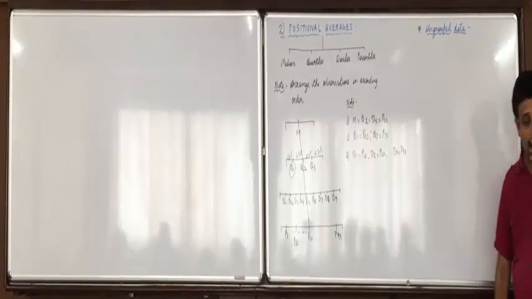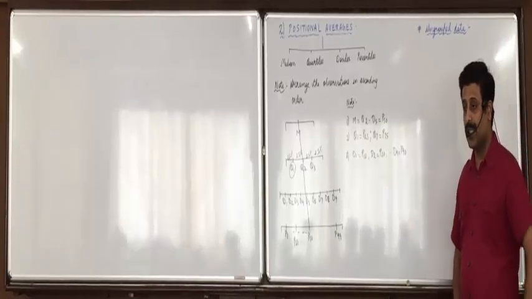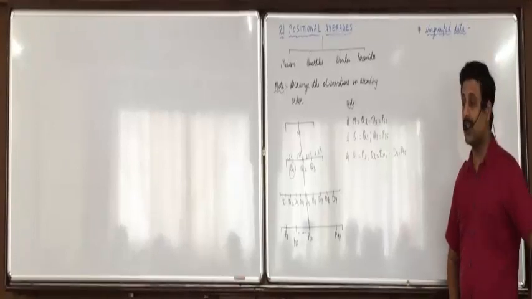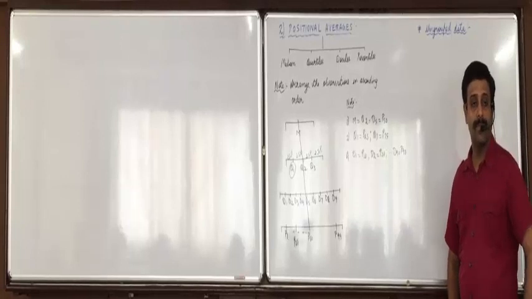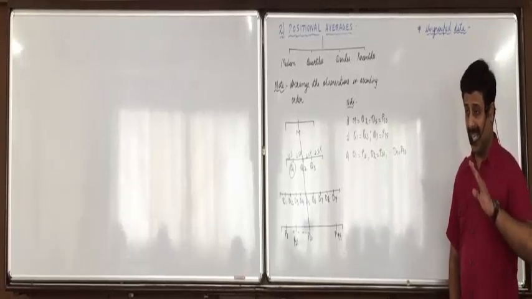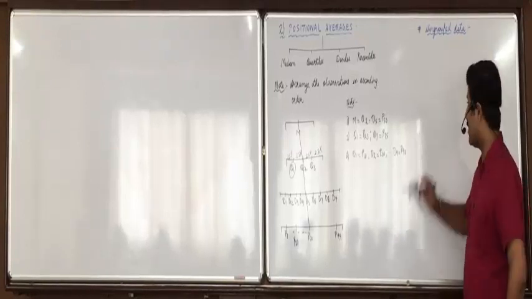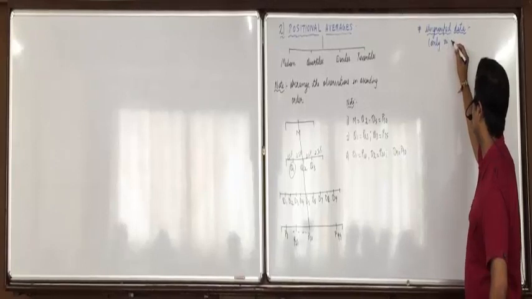By the way, what do you mean by ungrouped data? 3 types of questions are there: ungrouped, discrete, continuous. Ungrouped means what will you be given in the question? Only observations. Discrete? XI and FI, observation and frequency. Continuous, classes and frequency. Here only observations will be given.